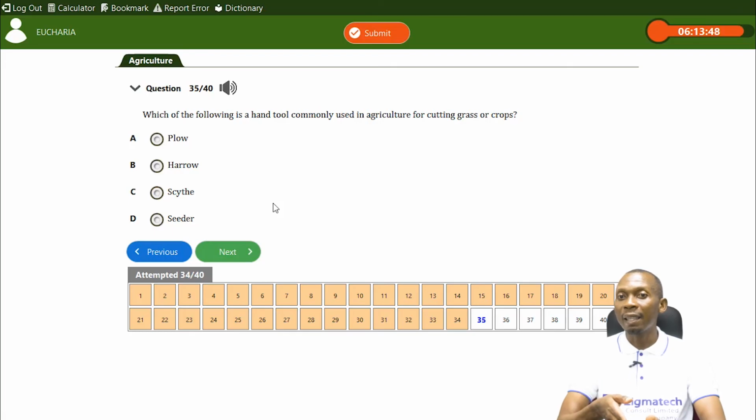Then we have the scythe. The scythe is used for cutting our grasses and crops. So that's the answer. Then seeder, as I said earlier, is for sowing of our seed. So the answer is the scythe.